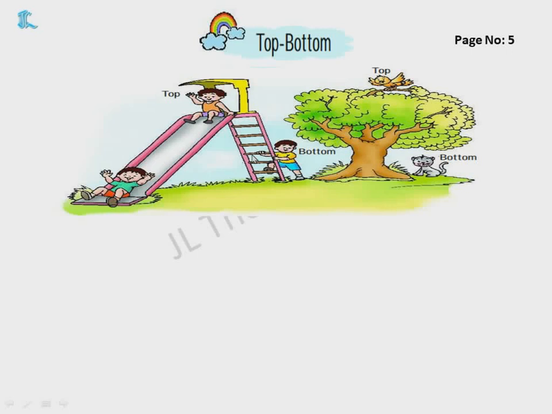Now here you can see a slide here. One boy is sitting on the top and the other boy is at the bottom here. Similarly, here you can see a bird which is on top of a tree and a cat which is at the bottom. So what is the meaning of top? Upar. And what is the meaning of bottom? Niche.